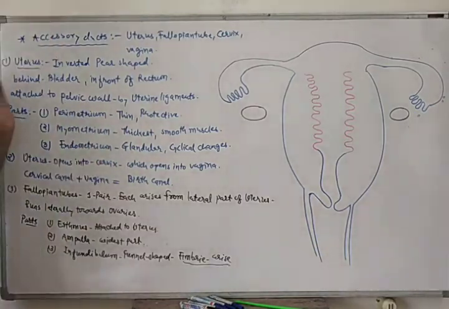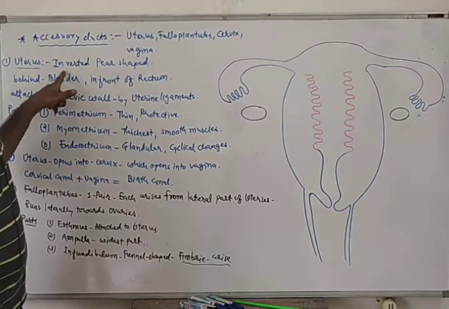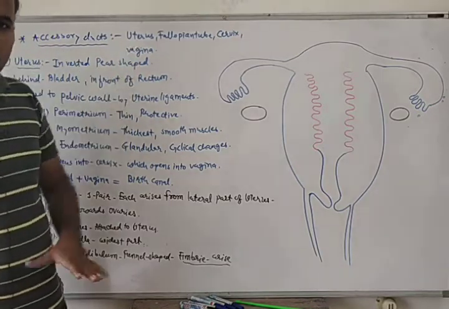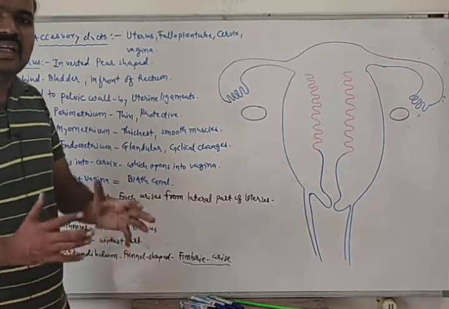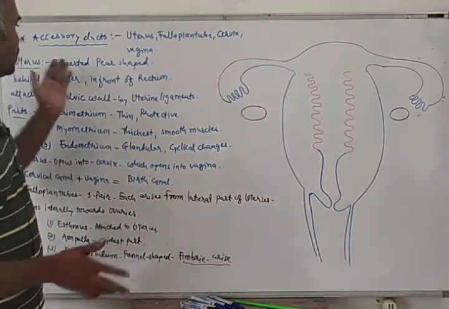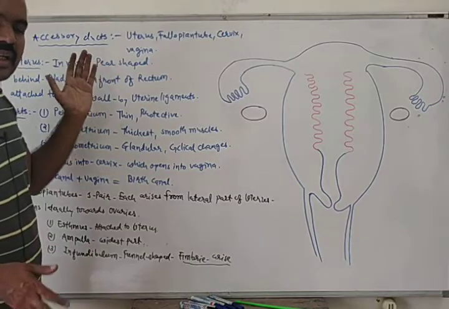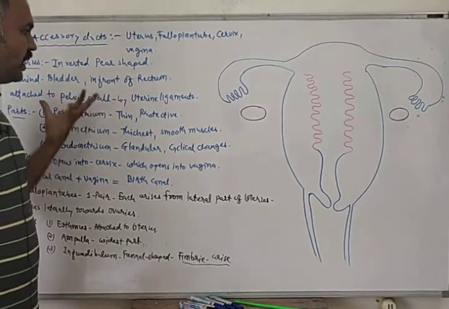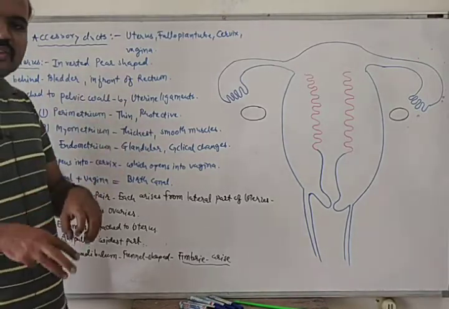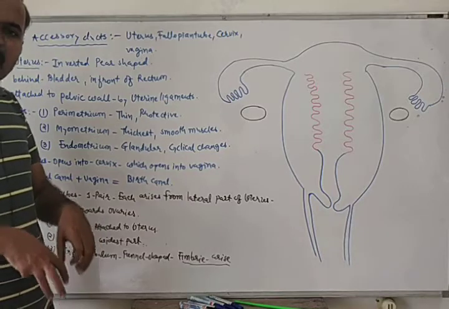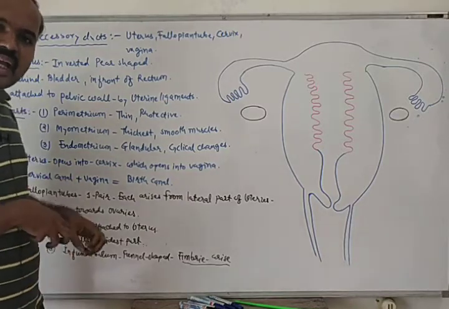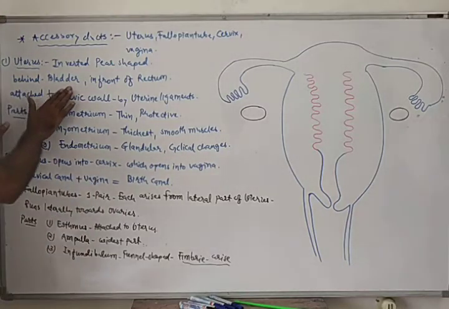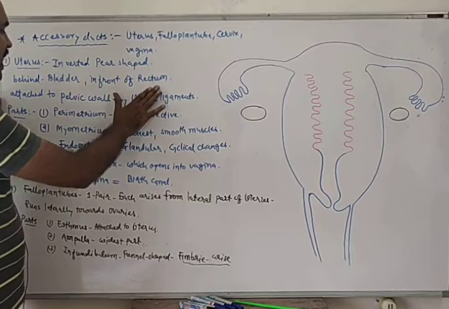Now let's talk about the uterus first. The uterus is inverted pear shaped. Then it is located in the pelvic region, behind the urinary bladder and in front of the rectum.